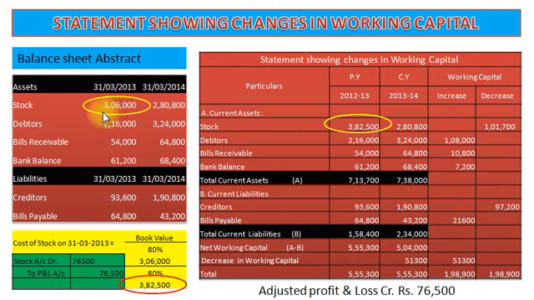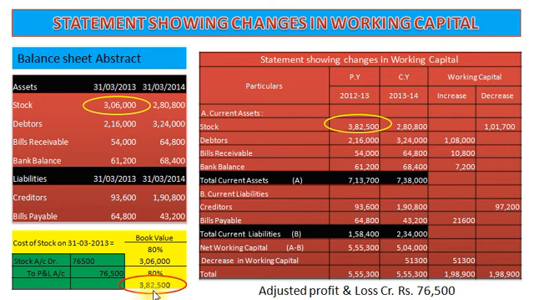So first of all, we will calculate cost price of stock in the 2013. It is calculated something like this, that book value of stock divided by 100 minus 20%, that is 80%. So 3,06,000 divided by 80%